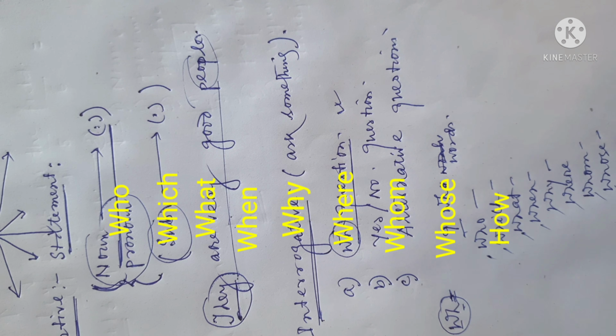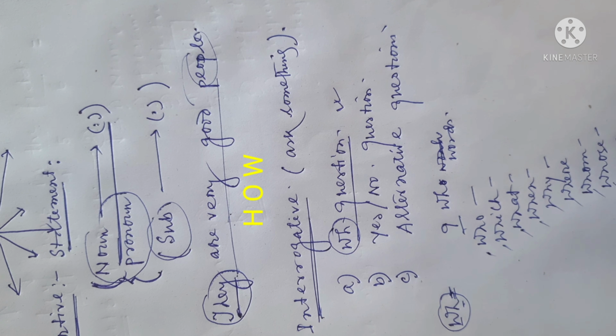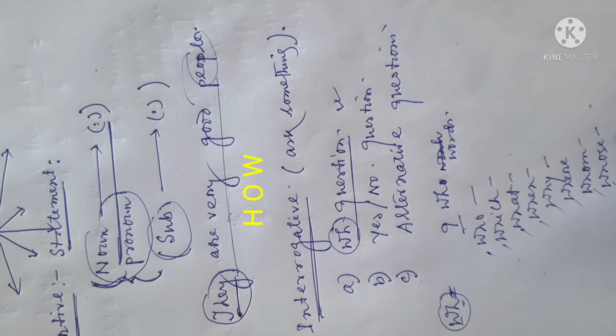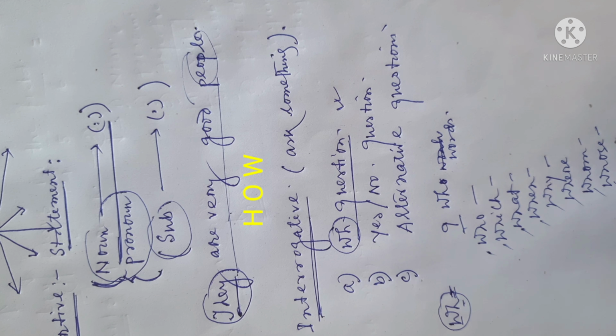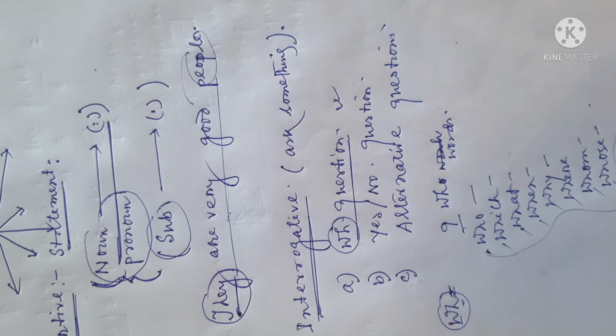You may find that in the case of how, it does not start with W and H, but there is W and H within its body. If we rearrange them, we can find that there is W and H within its body. And it is also used to ask questions. So it is also in the category of WH words.